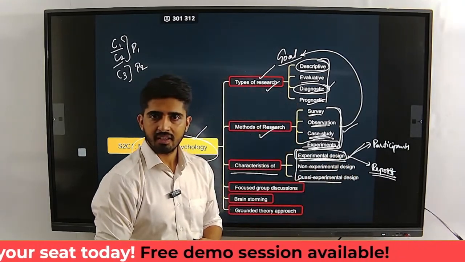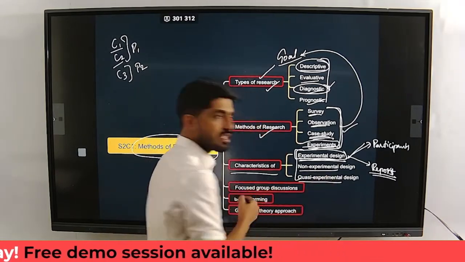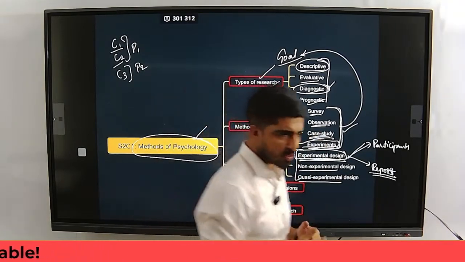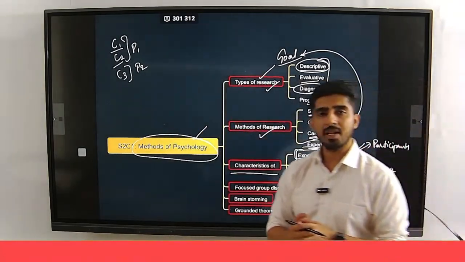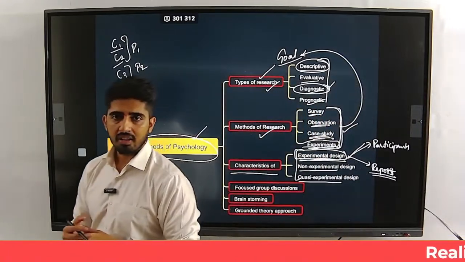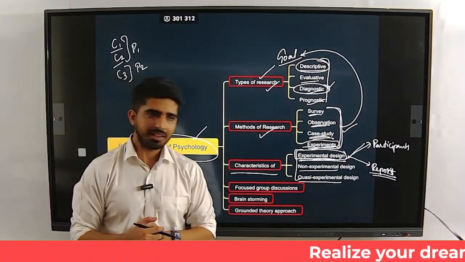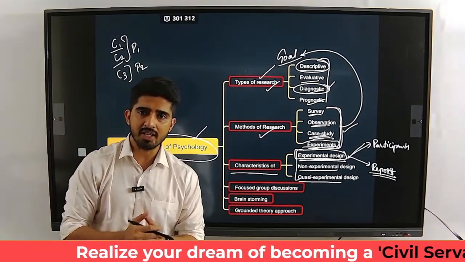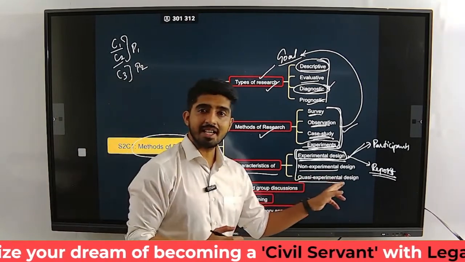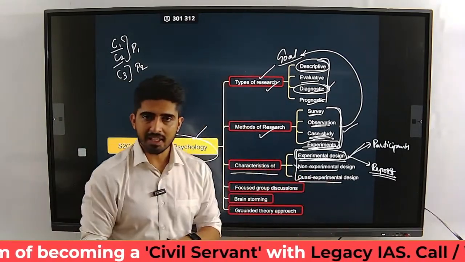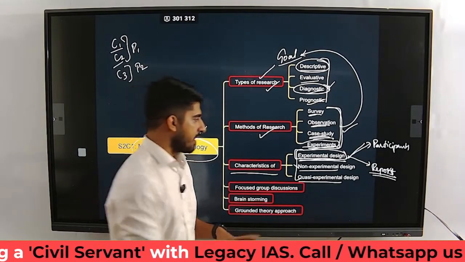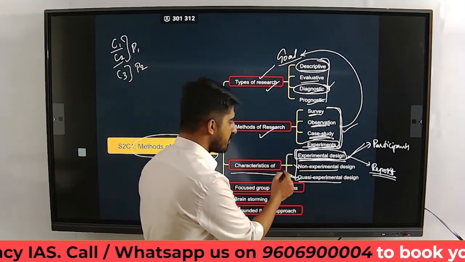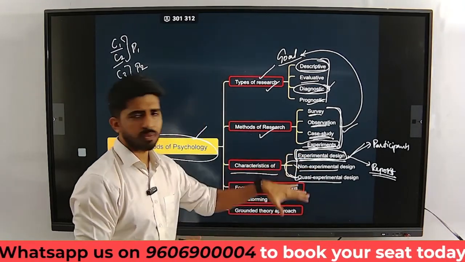Okay, so non-experimental designs, that is when experiment is not possible. In some situations, experiments are not possible. Say for example, what is the impact of alcohol on domestic violence? Now you can't cause a person to drink and check whether he does domestic violence or not. So in such cases, you are supposed to use non-experimental designs, right? Quasi-experimental design falls between the experimental and non-experimental. So how does this work? We'll be learning in this chapter.